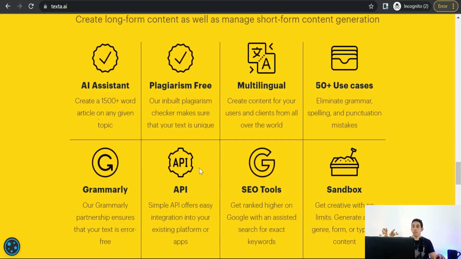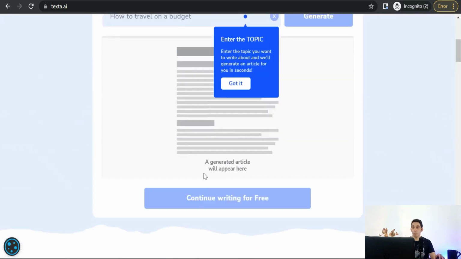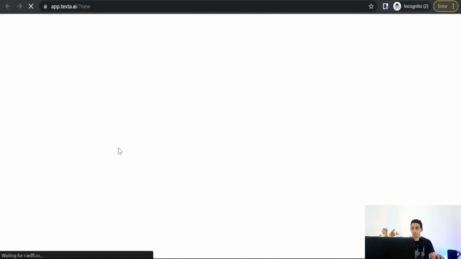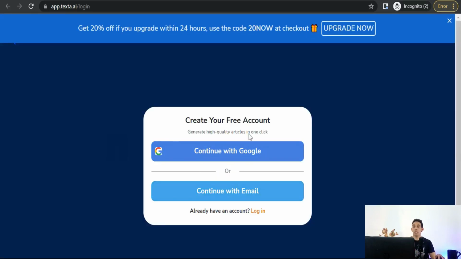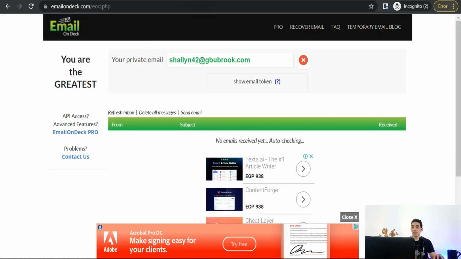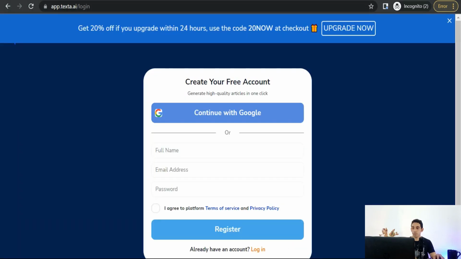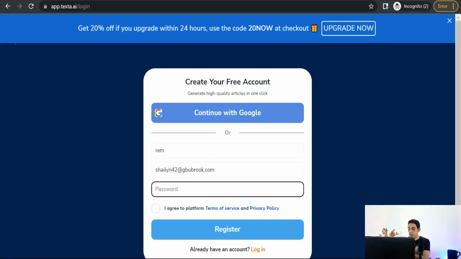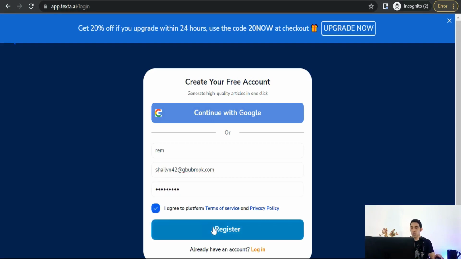So let's try together this amazing website for free from this button. Click over that, continue writing for free. Okay, and now create your free account, continue with email, and here you can insert your details, your name and your email address. So we can grab quickly a temporary email like that, copy, back to our website. Okay, like this one, email address, quickly, password, perfect, I agree, register.